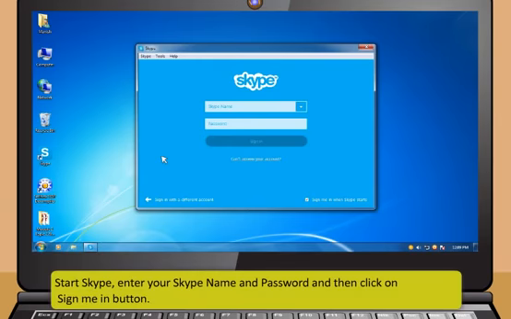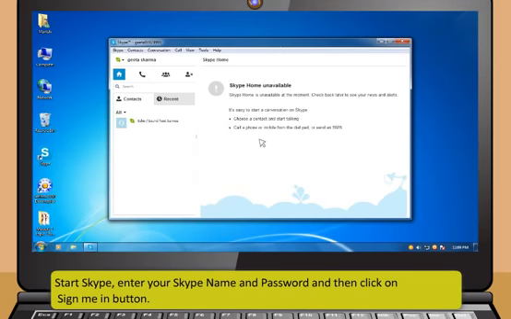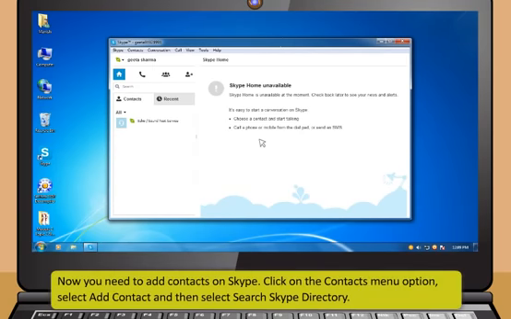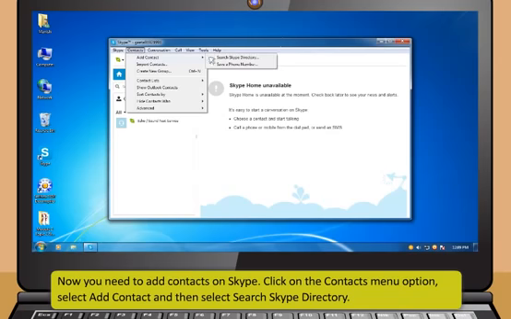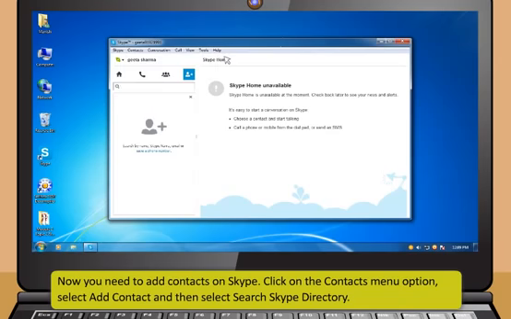To start Skype, enter your Skype name and password and then click on the Sign Me In button. Now you need to add contacts on Skype. Click on the Contacts menu option, select Add Contact and then select Search Skype Directory.